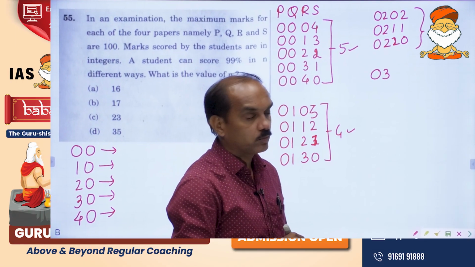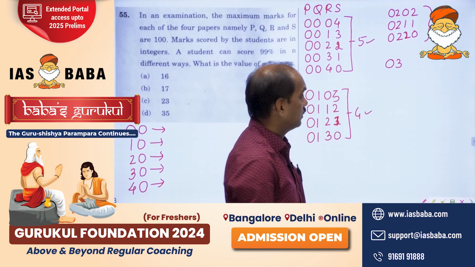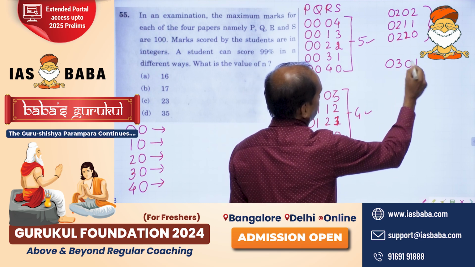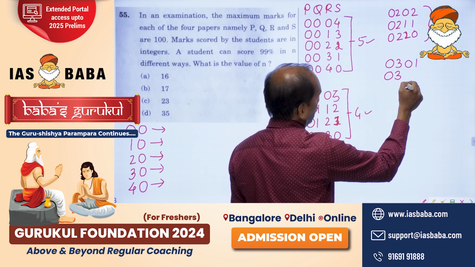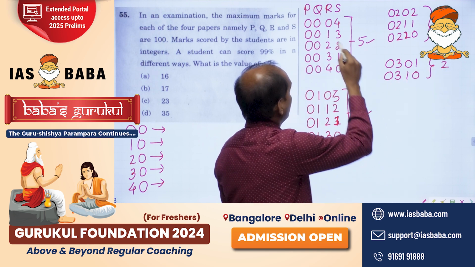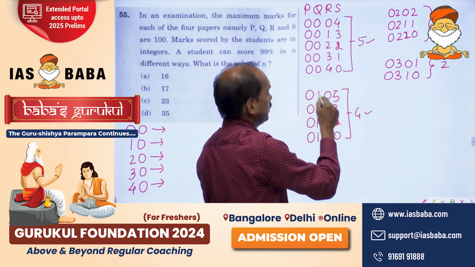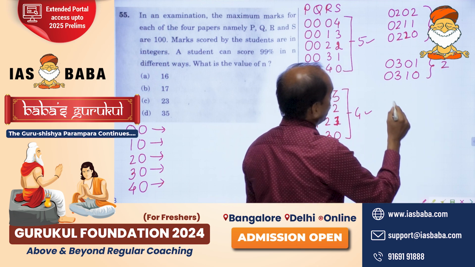Now he will have to lose 1 more mark in the third and fourth together. He can lose like this, 1 mark in the third and the fourth together, or he can lose like this. These are the only 2 ways. So 0, 0, 5 combinations, 0, 1, 4 combinations, 0, 2, 3 combinations, 0, 3, 2 combinations.